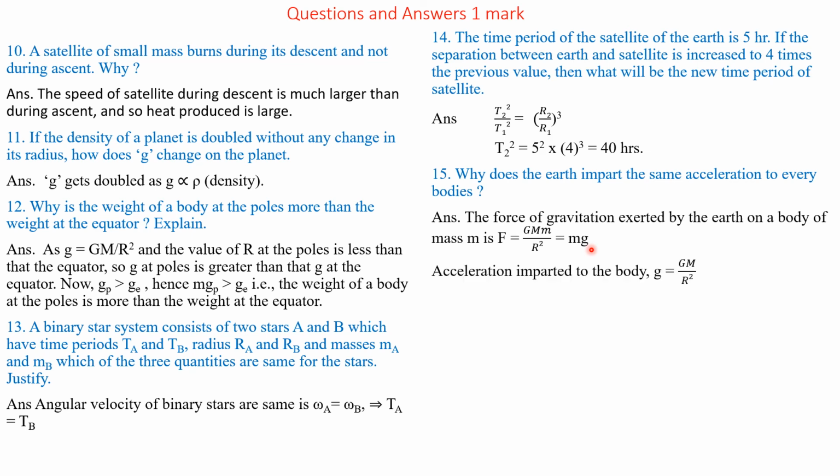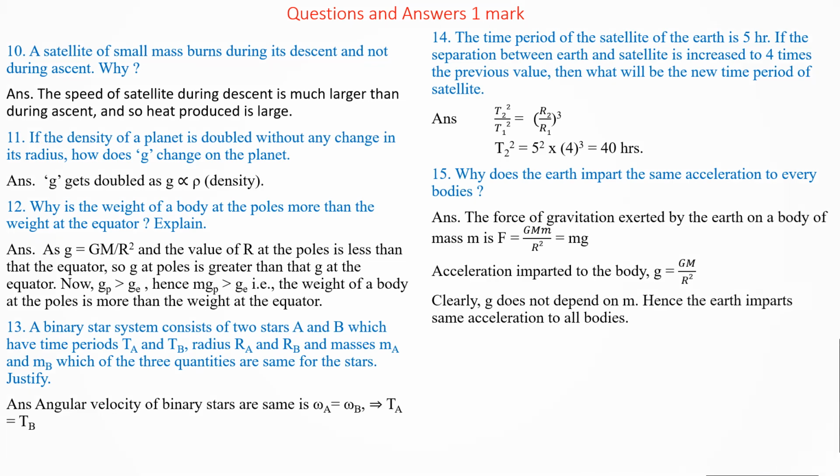That is, the value of small g is GM by R square. Therefore, small g does not depend on small m. Hence, the Earth imparts the same acceleration to all bodies.